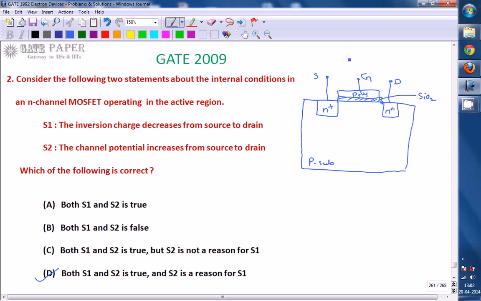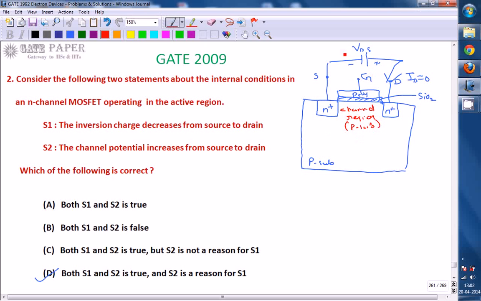Normally off transistor means that whenever you apply a voltage VDS, with plus and minus as shown, there is no current flowing from drain to source. The current is 0 because no channel is created. The channel means the area between the two N plus regions, the channel region, and at this point it consists of P-type substrate only.